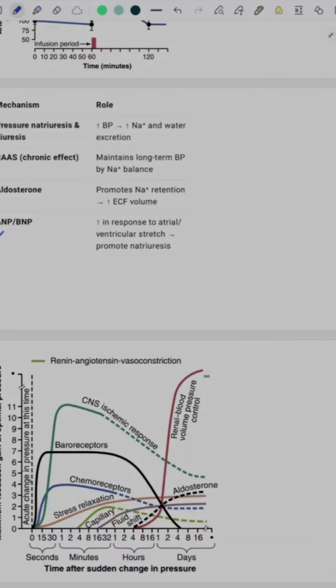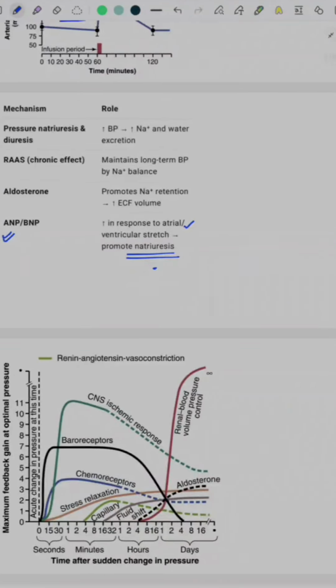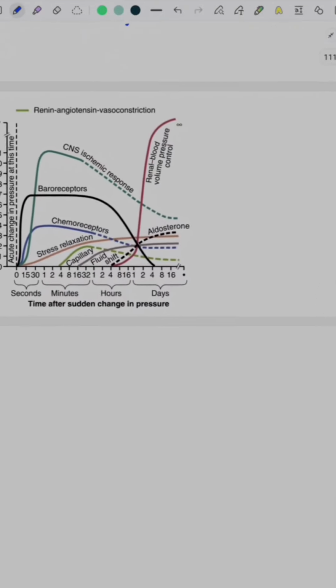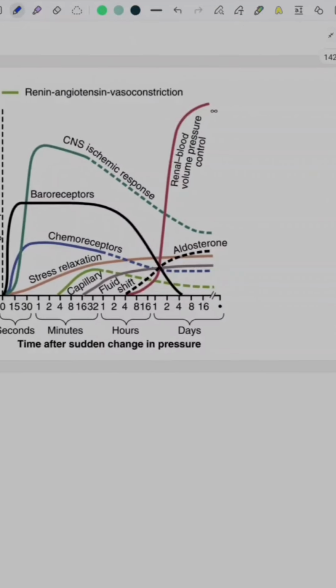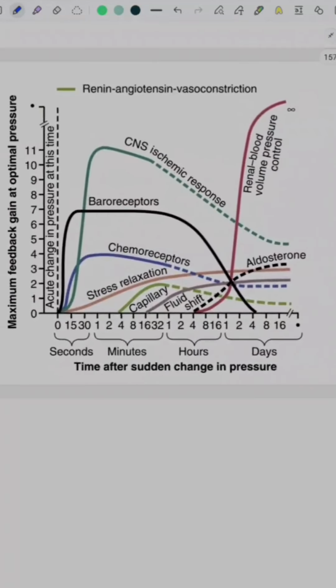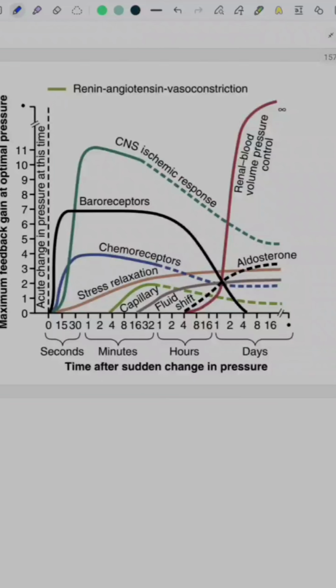Additionally, there is one more mechanism, that is atrial natriuretic peptide and brain natriuretic peptide, which are antagonistic mechanisms of renin-angiotensin-aldosterone system. They are increased in response to atrial and ventricular stretching, and they promote natriuresis. So this last image is basically showing all different mechanisms of pressure regulation in our human body.